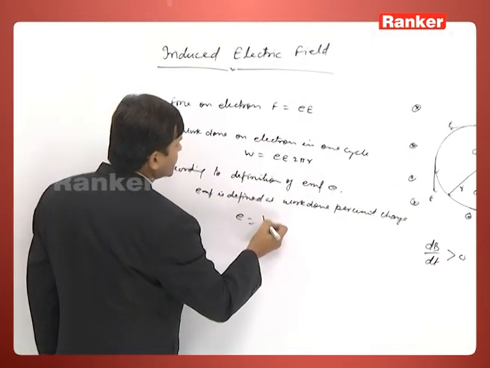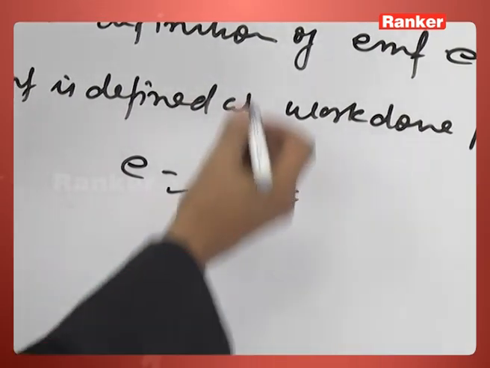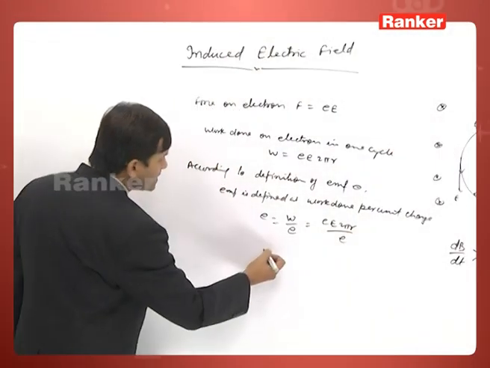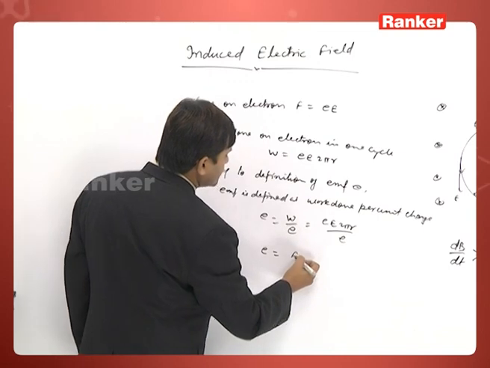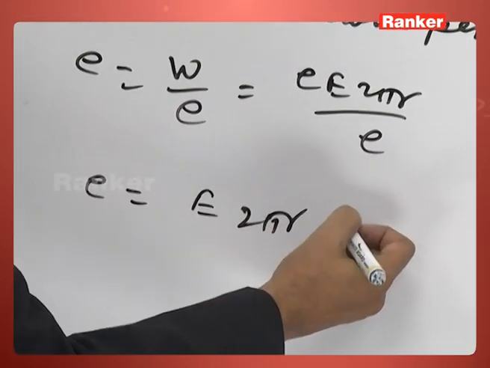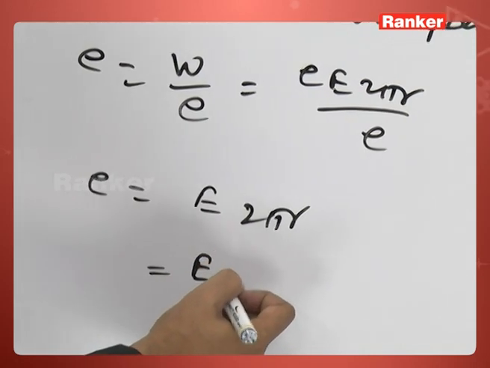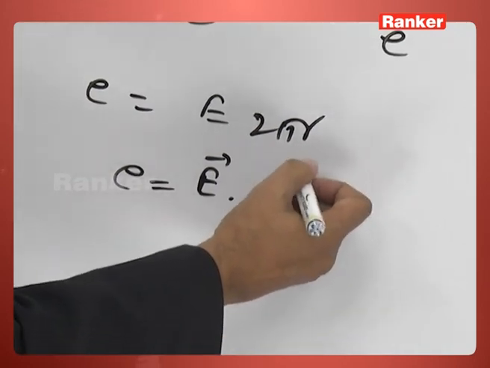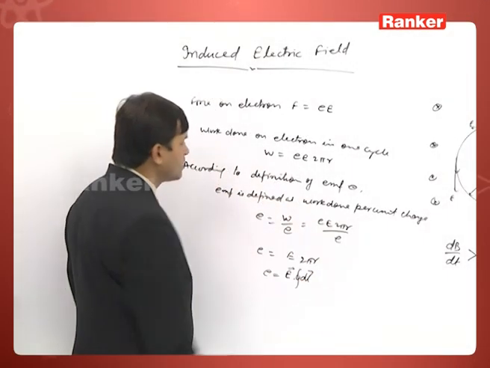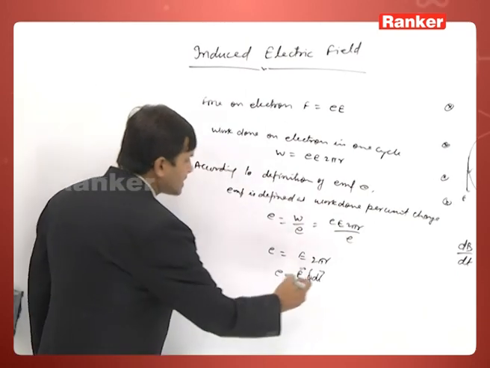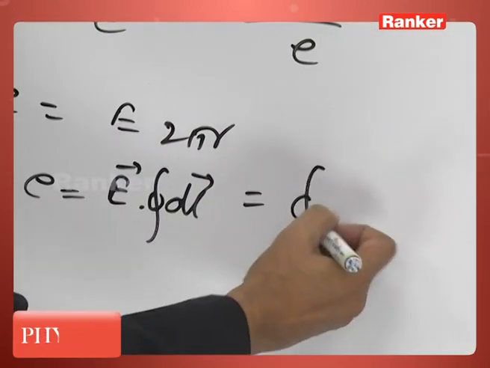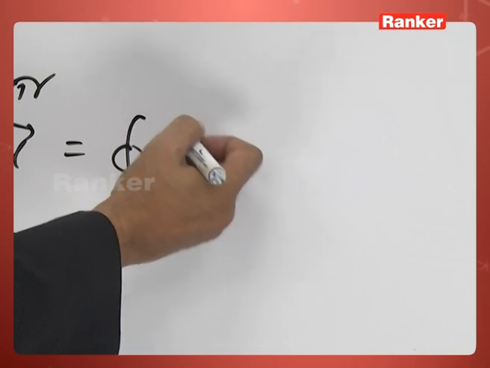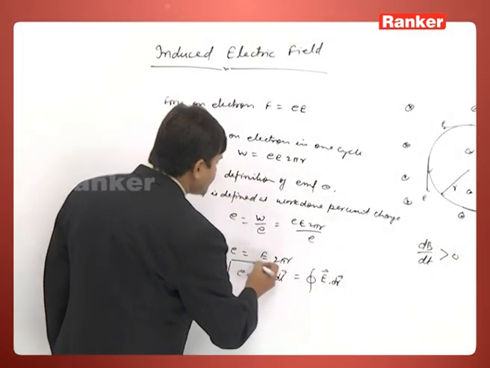So EMF can be written as W by e, and W is eE into 2 pi r, so it becomes E into 2 pi r. And 2 pi r we can write as E dot dl, for a complete loop in this manner. Or we can say this is the integral of E dot dl. This is the meaning of EMF.